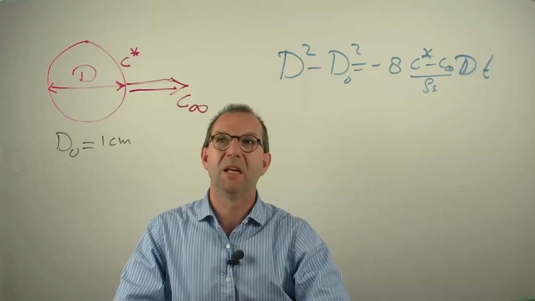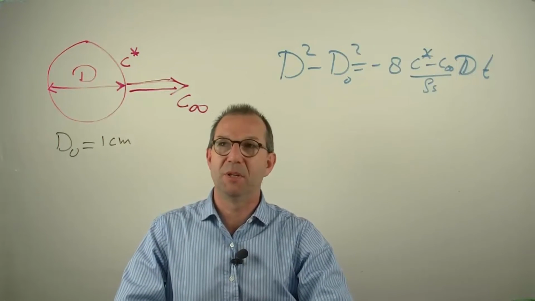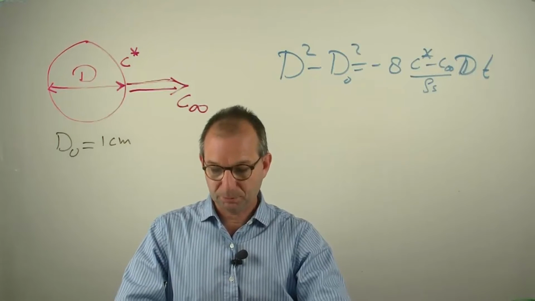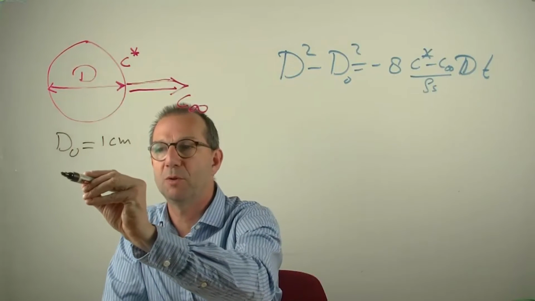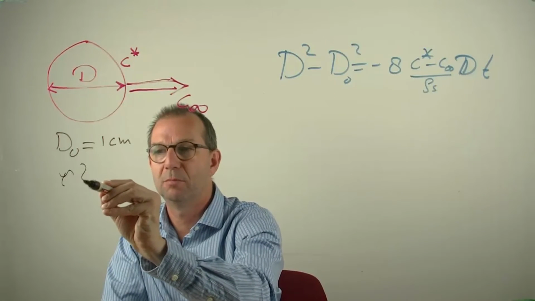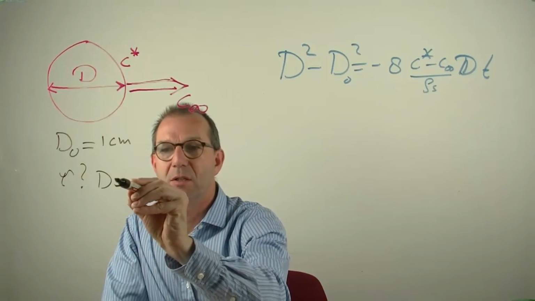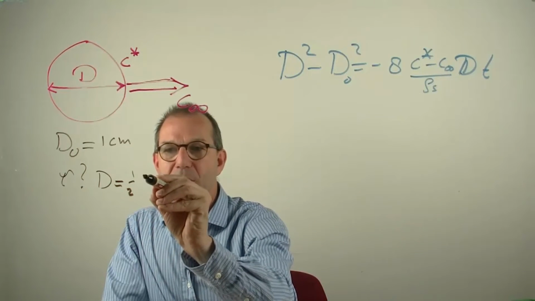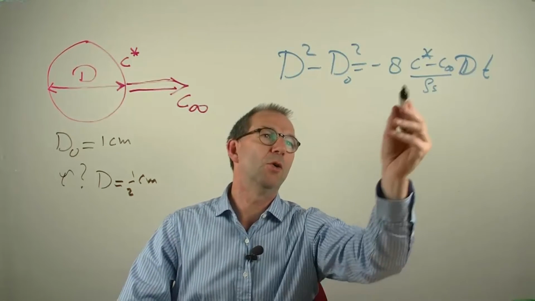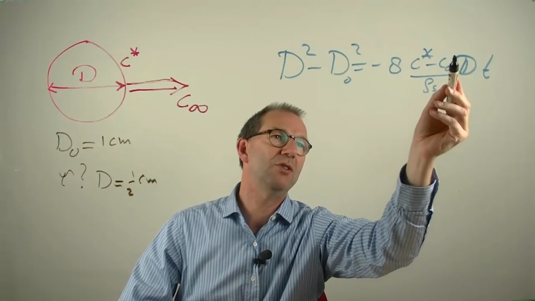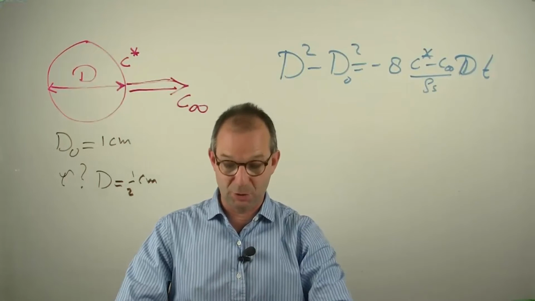Okay. Let us do the real estimate and put in some numbers. I already gave that it's a centimeter, and I'm going to ask at which time tau d is half a centimeter. So it's half. So I know this side of the equation. On the other side, I have two concentrations, a diffusion coefficient and the density of the material.